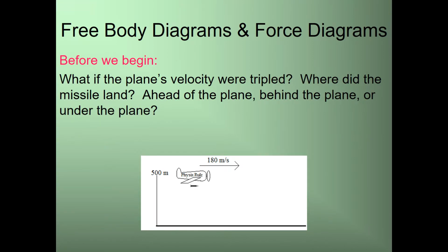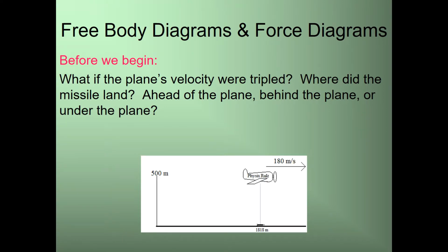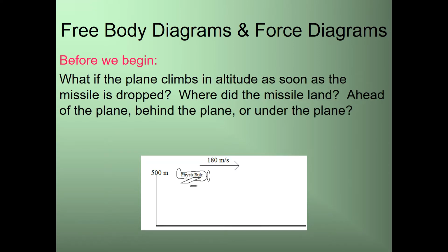Well, what if the plane's velocity were tripled? Where would the missile land? It doesn't matter how fast it's going. If the velocity is tripled, so is the missile's. So again, it will land underneath the airplane. Now, what if the plane climbs in altitude as soon as the missile is dropped? Where did the missile land?